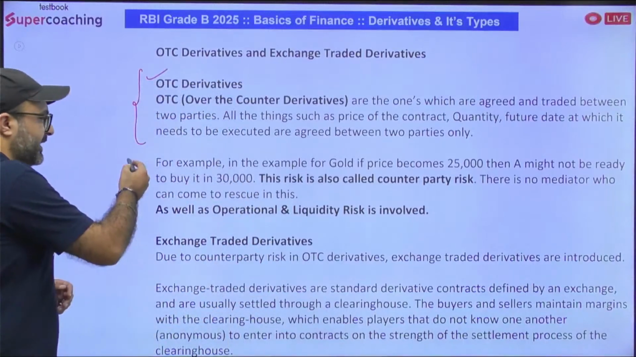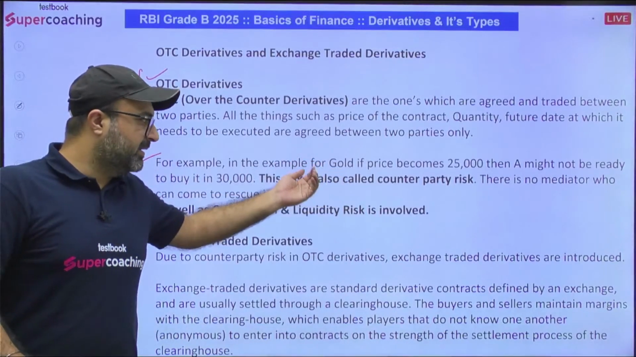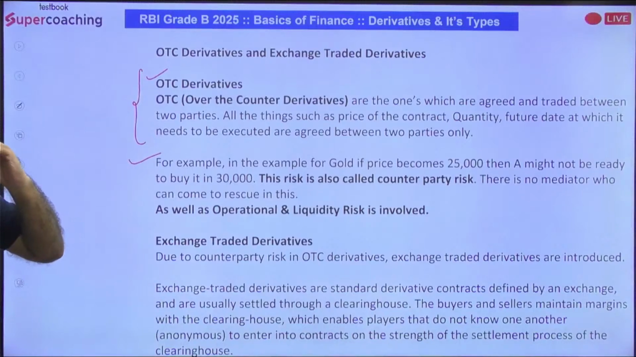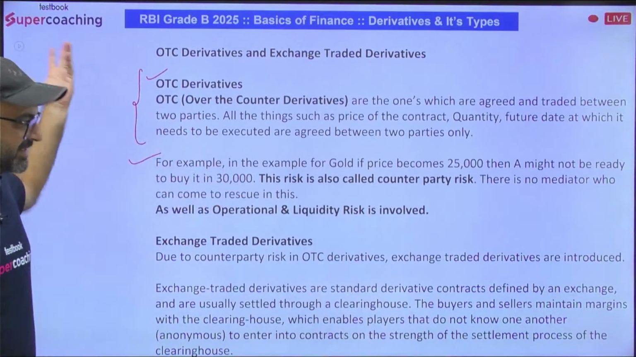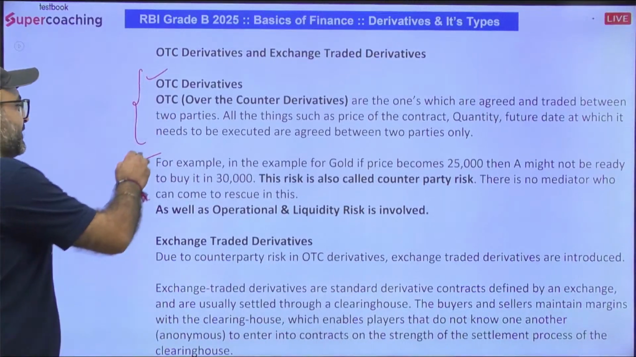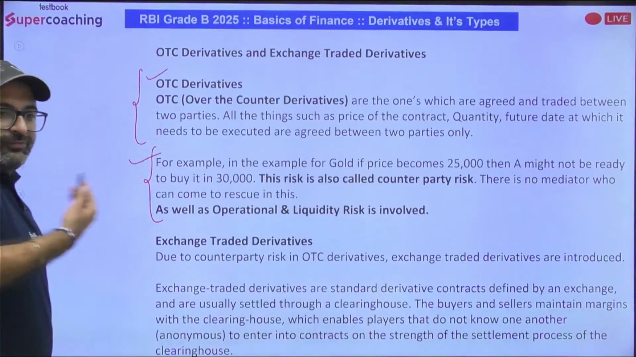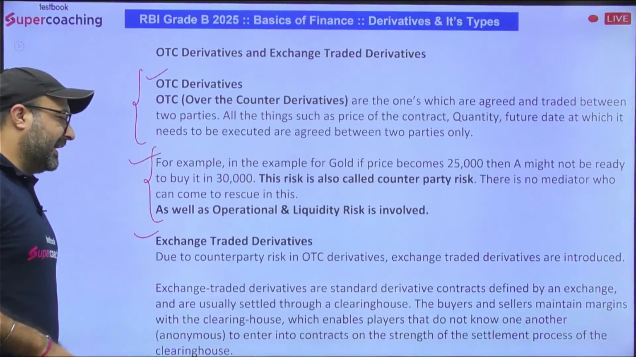For example, I have come up with an example. Let's say the price of gold. If the price becomes 25,000, then A might not be ready to buy it at 30,000 if they have signed the agreement earlier. In that particular case, we call it counterparty risk, where one party does not fulfill the contract obligations. Second, we have exchange traded derivatives.